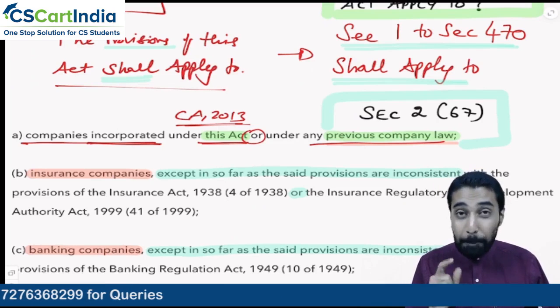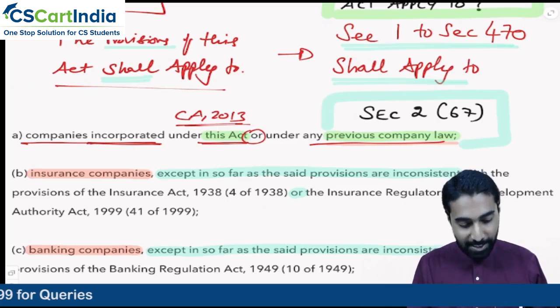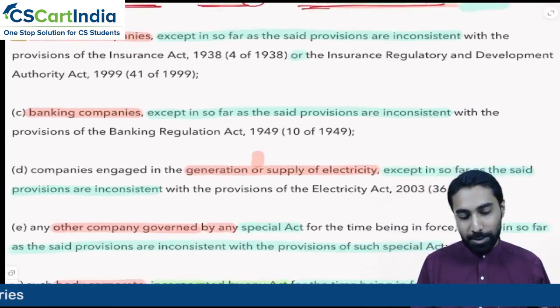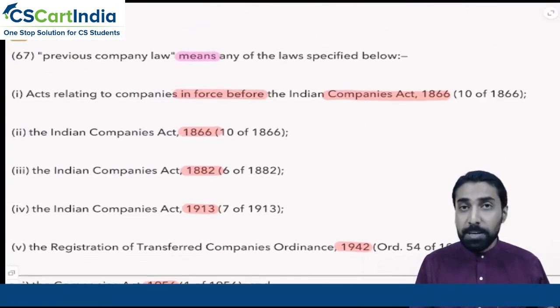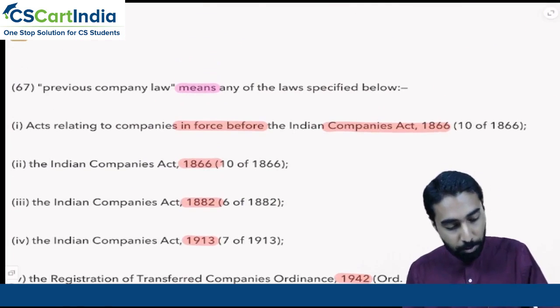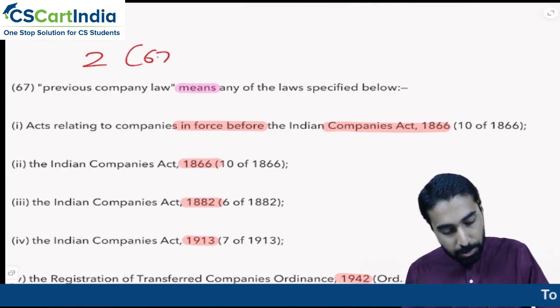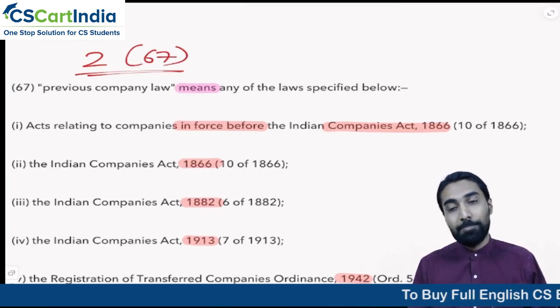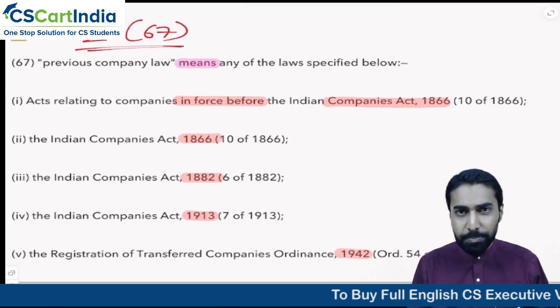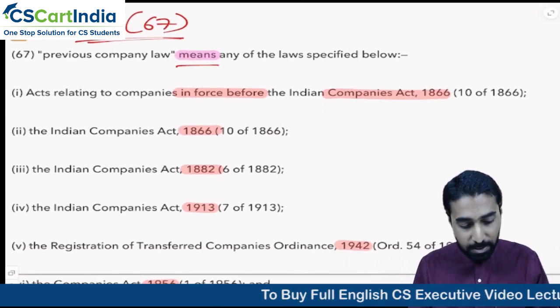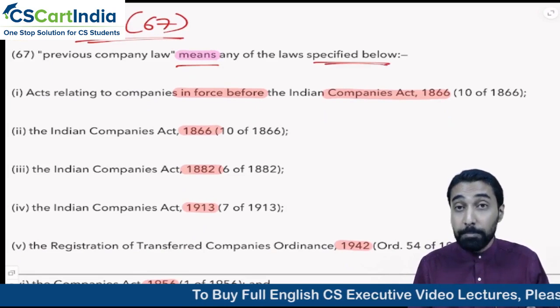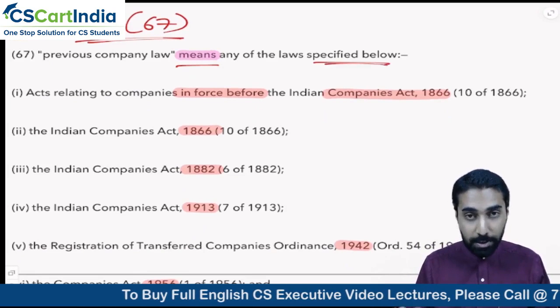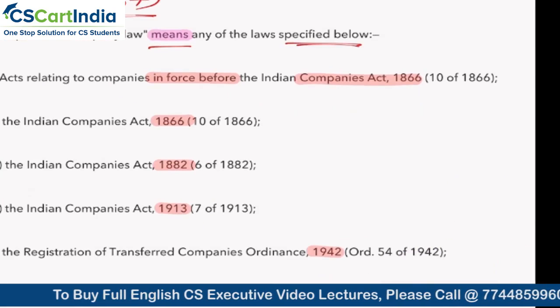So, companies incorporated under this act or any other previous company law. So, we need to understand what is previous company law. This is the depth we need to go. Section 2, subsection 67 talks about the definition of previous company law. So, as you can see, previous company law means any of the laws specified below. So many laws are there. Let's have a quick glance.